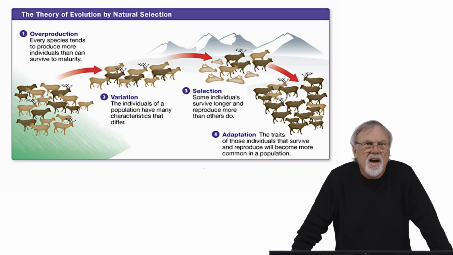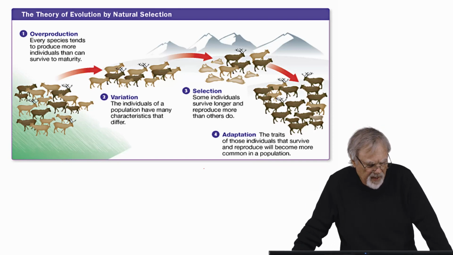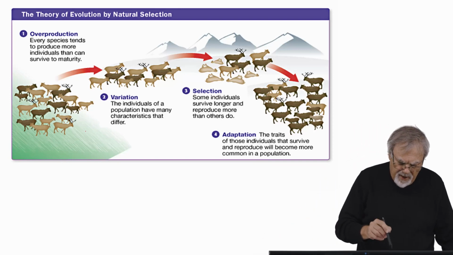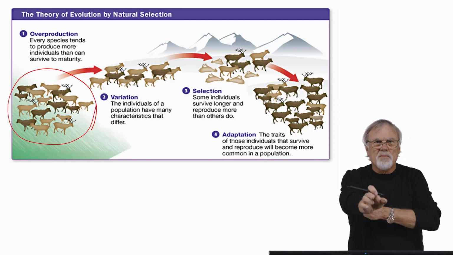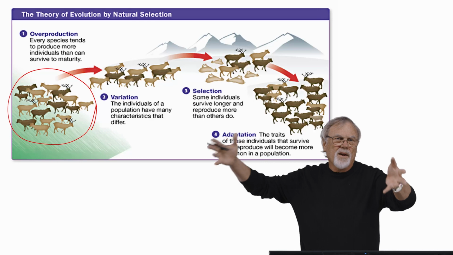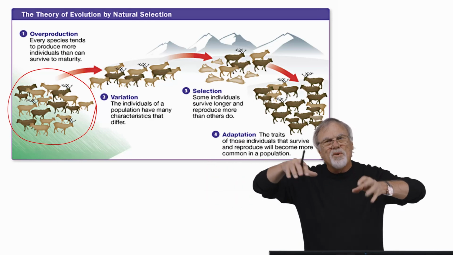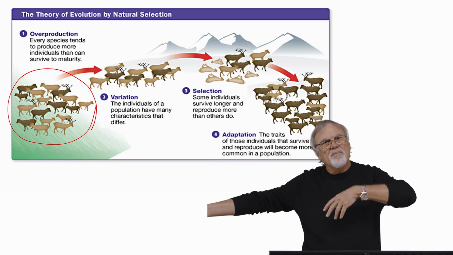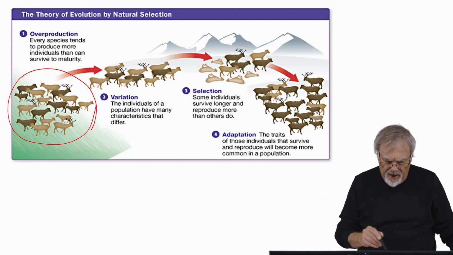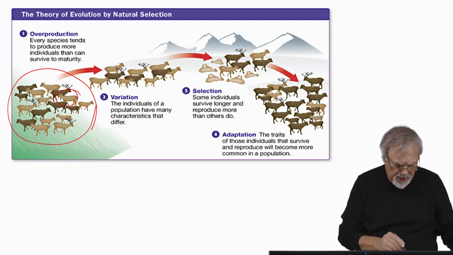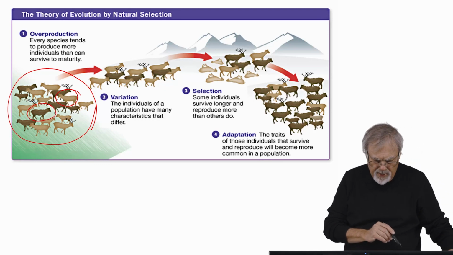So, a couple of diagrams I dug up on the internet. Here we have a population of caribou. This population may be migrating together or whatever and tend to mate with each other more than they mate with other populations they might come across. And they have variation. They have light-colored individuals and dark-colored individuals.